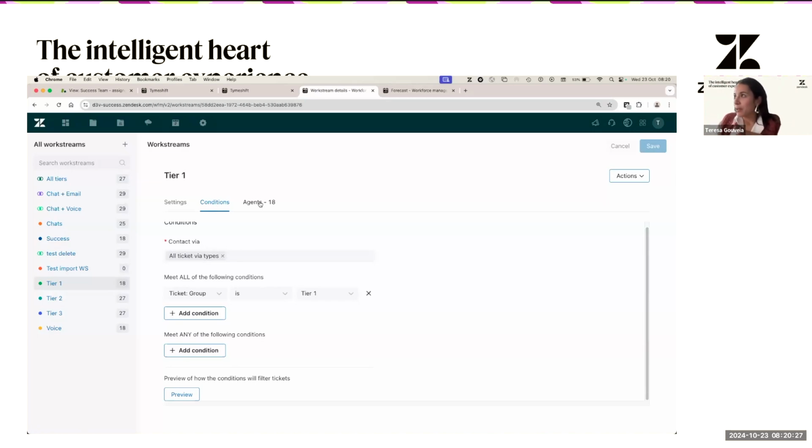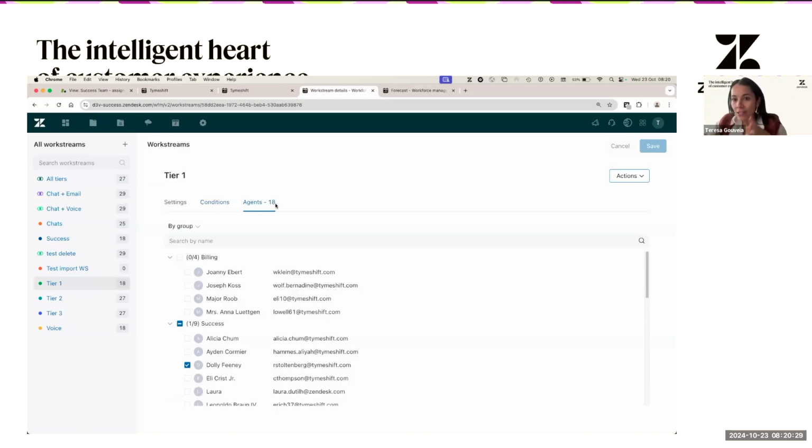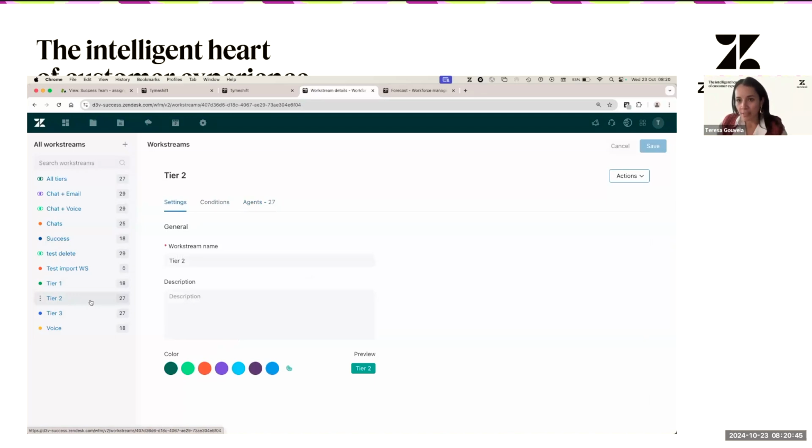Basically, the agents you're going to see on this option, you will have to add agents to a workstream, but this is to let the tool know that this agent can work in this type of ticket. So I might have specific agents that can work in tier 1, and specific agents that can work in ticket tier 2, or French, or billing, or however you decided to segment your workstreams.